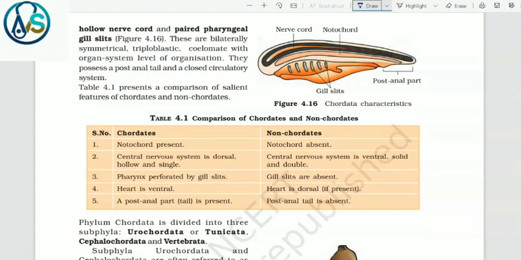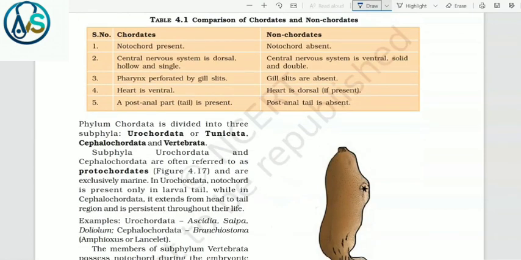In case of chordates, notochord is present. In case of non-chordates, it is absent. In case of chordates, central nervous system is dorsal, hollow and single, but in case of non-chordates, central nervous system is ventral, solid and double. The pharynx in chordates is perforated by gill slits, and in the case of non-chordates, gill slits are absent. The heart is ventral in case of chordates and it is dorsal in the non-chordates. A post-anal part, that is tail, is present in the case of chordates and post-anal tail is absent in non-chordates.